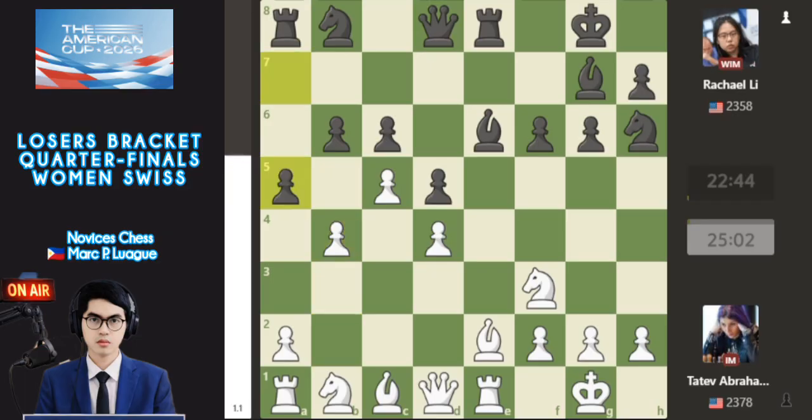So a5 moves here, attacking the pawns. And without push b5, more controls, attacking these pawns here. And also captured with this pawn by Li. Takes with Tatev. And also f5.